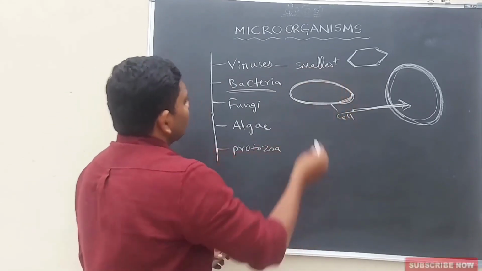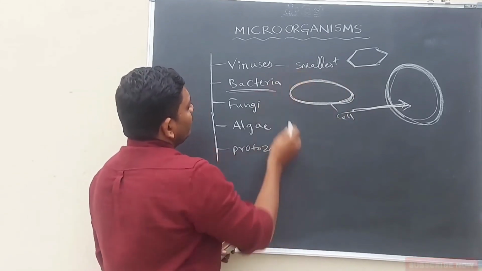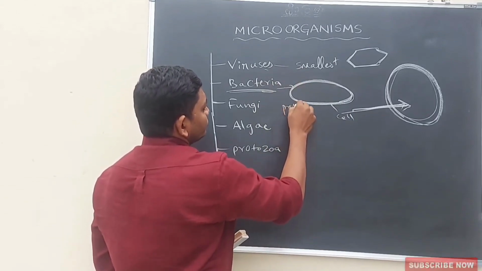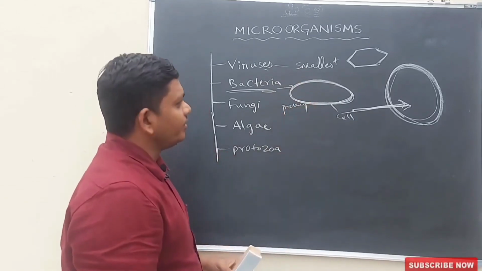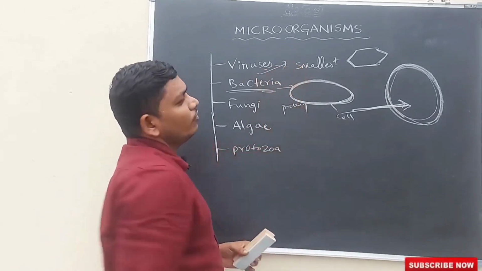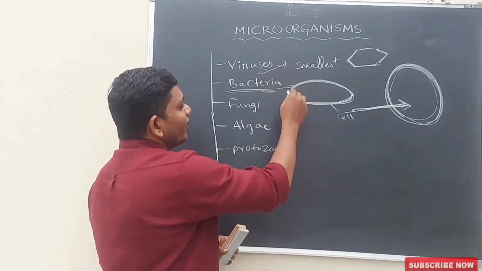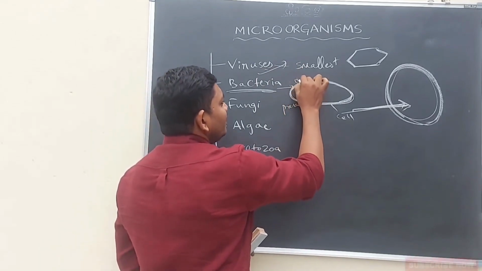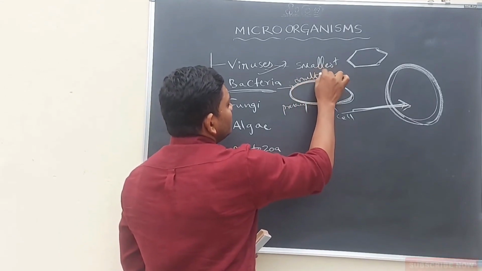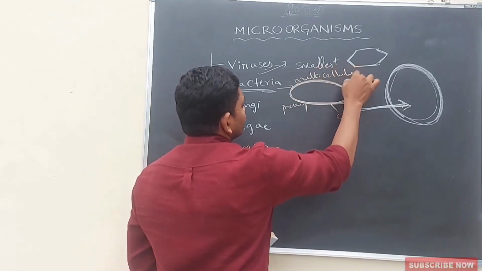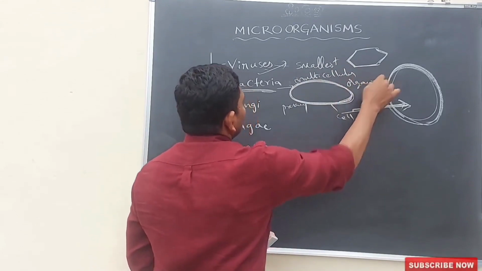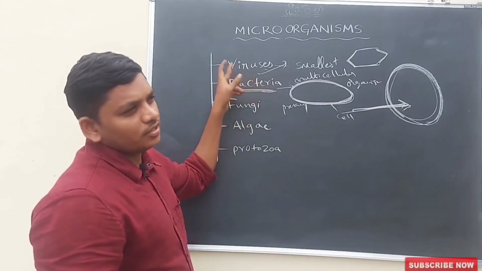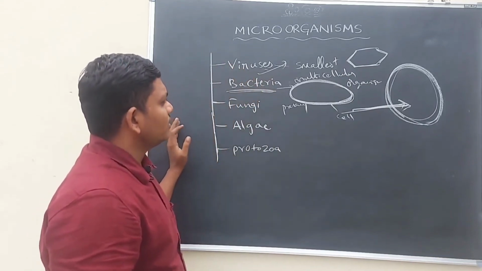Right. Let us discuss the small differences between bacteria and viruses. Bacteria are prokaryotes, and somehow viruses are also prokaryotes. But some bacteria are multicellular organisms. Viruses are always unicellular organisms. Viruses are always unicellular organisms.